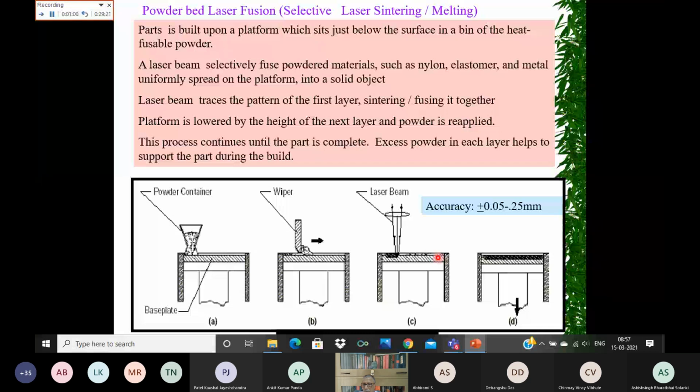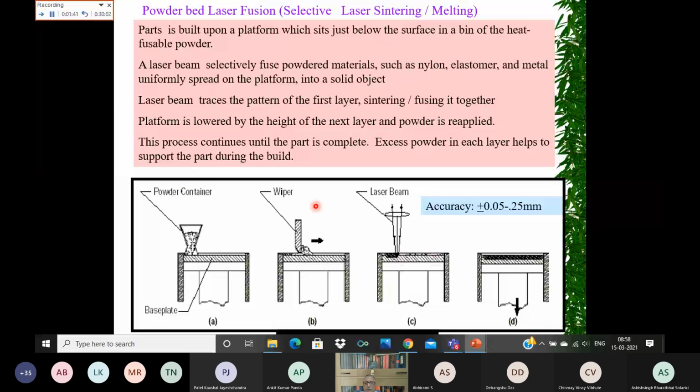Then you move the platform down by around the same amount as the layer thickness you are going to deposit, from 10 to 700 micron, and again you repeat the same process. You put the powder again with the wiper, you remove the extra powder, and as per the data generated from the 3D model, you again scan the laser on top of that. Like that you repeat and you can generate the component. This is known as the powder bed laser fusion process.